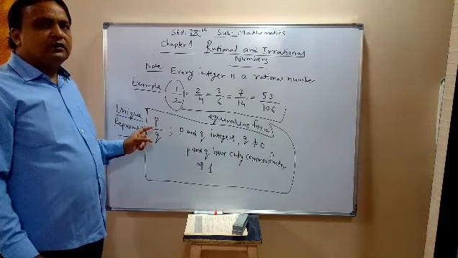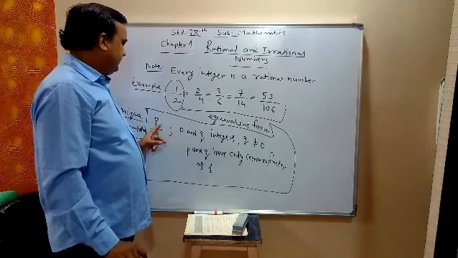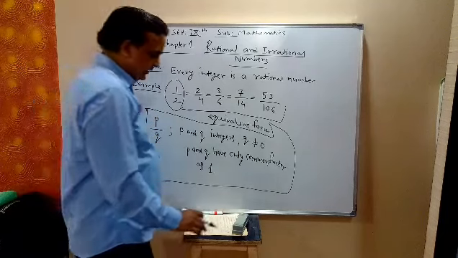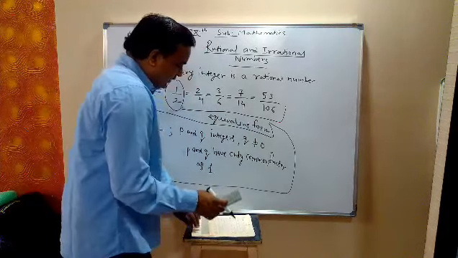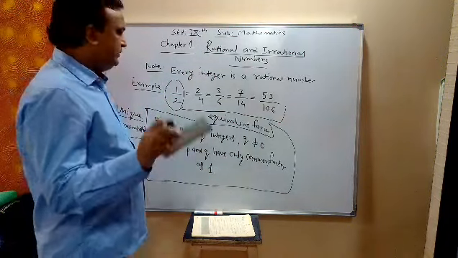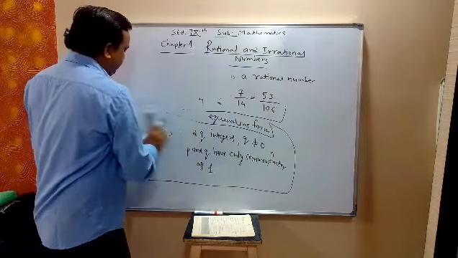Not able to see. That means HCF of P and Q is 1. Sir, there is a doubt. What? HCF of P and Q is 1.